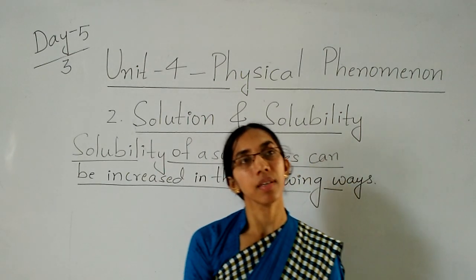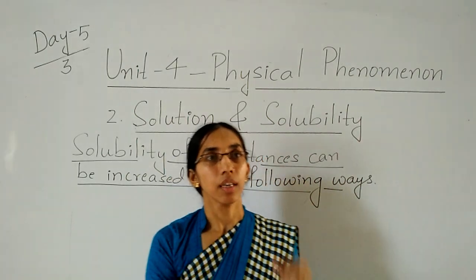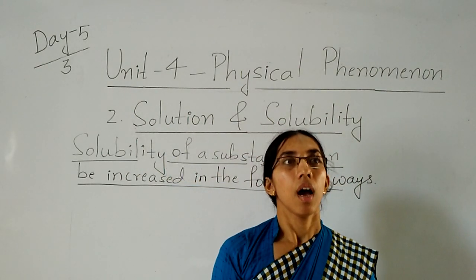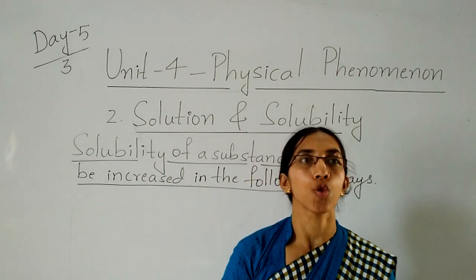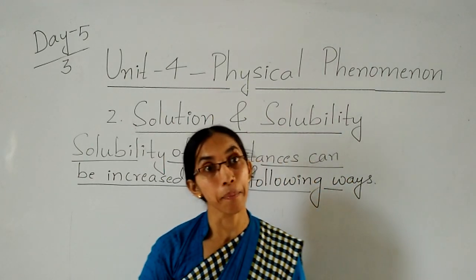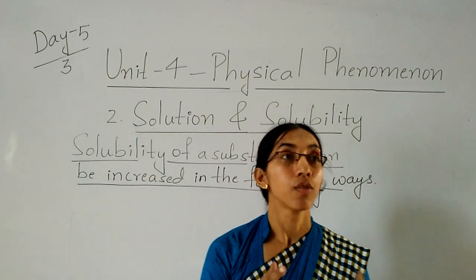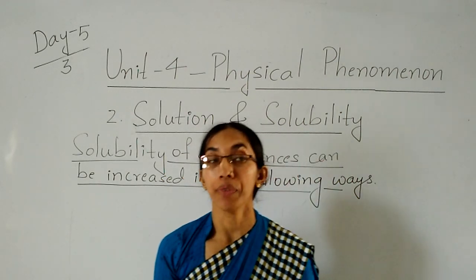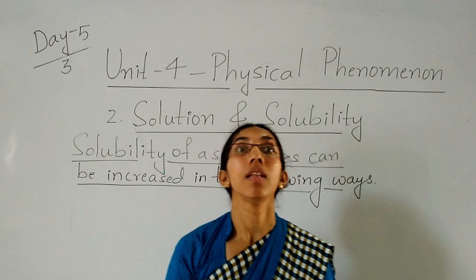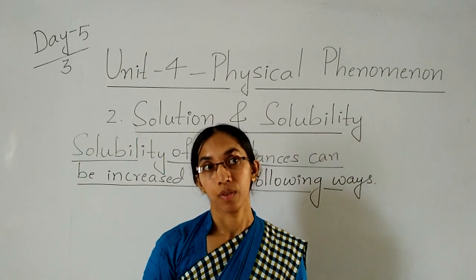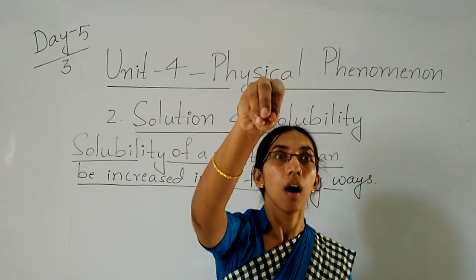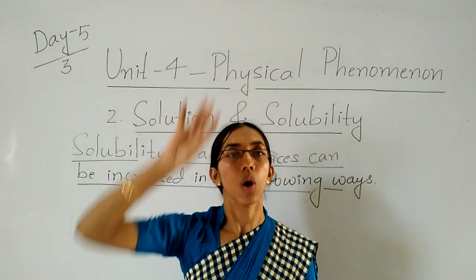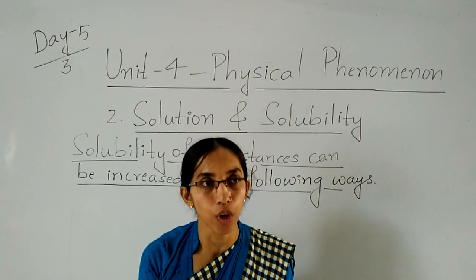When the substances dissolve in a liquid, what we get is called a solution. For example, sugar, salt, coffee powder and lemon juice. These are substances which completely dissolve in liquid. It is called a solution.